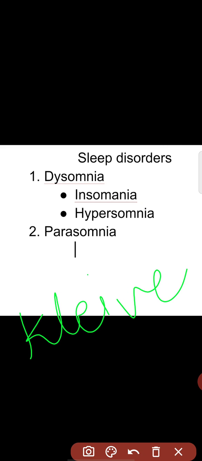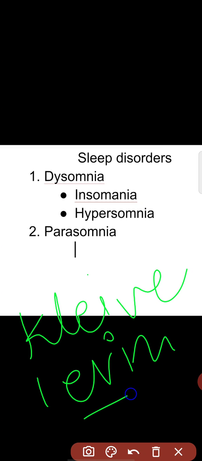One another is Kleine-Levin syndrome. You can see in your notes Kleine-Levin syndrome. What is Kleine-Levin syndrome? It is the rarest disorder in which genetically you have some problem and you have episodes of excessive sleep.